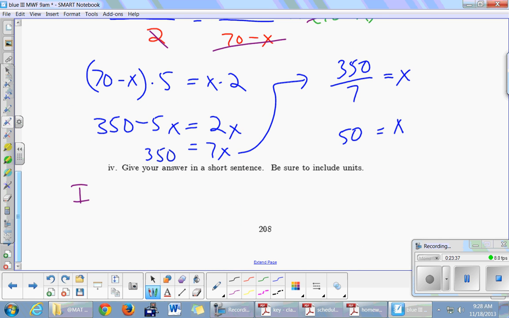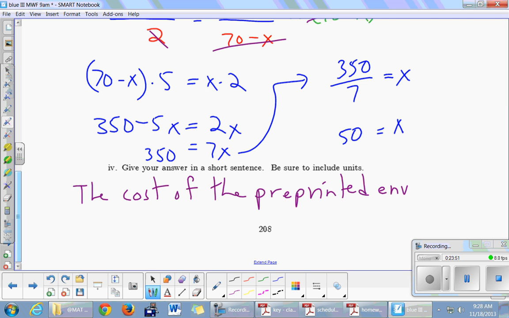So we can just say something like, the cost of the pre-printed envelopes is $50. That would be fine, yeah. Yeah, that's right. I mean, it's her cost. It's not like some generic store cost.